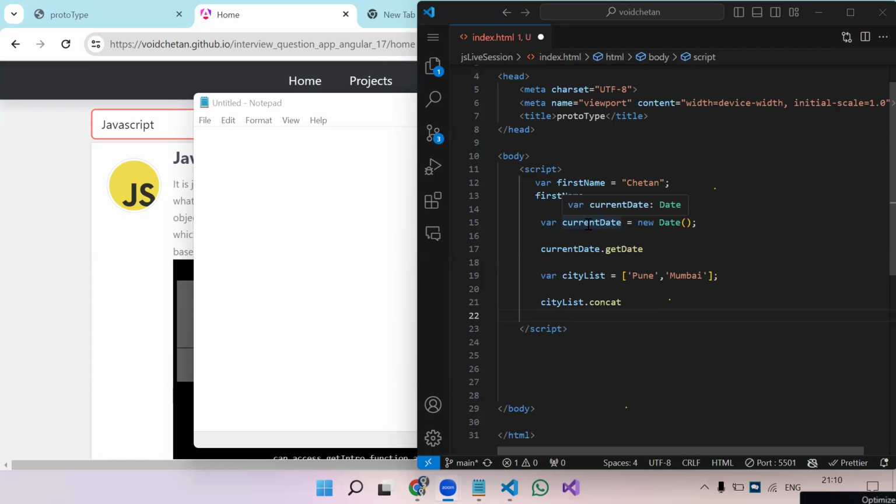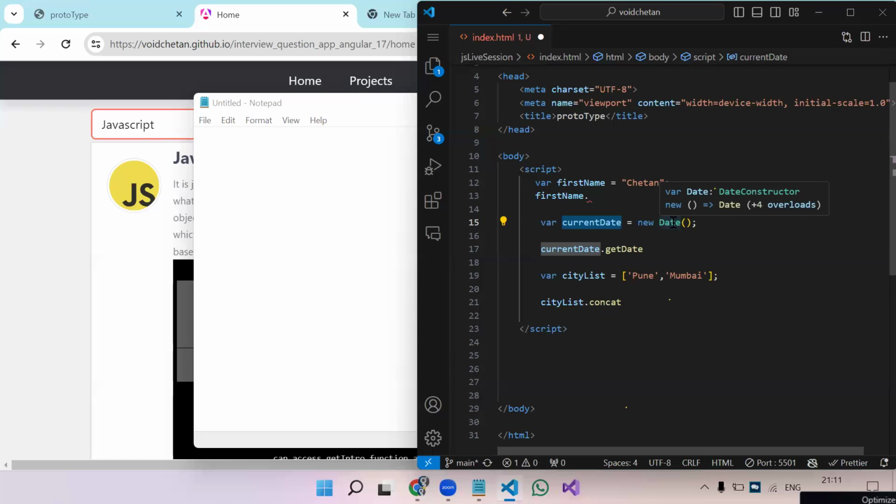Just like that, this date is coming from the date prototype. So whatever this variable will inherit the properties of the prototype date, meaning the date constructor. See here, it is showing date constructor. Every object will have a constructor method. There are a certain number of methods based on the data type, which are already defined by ECMA standards. They are the ones maintaining all these functions and methods.